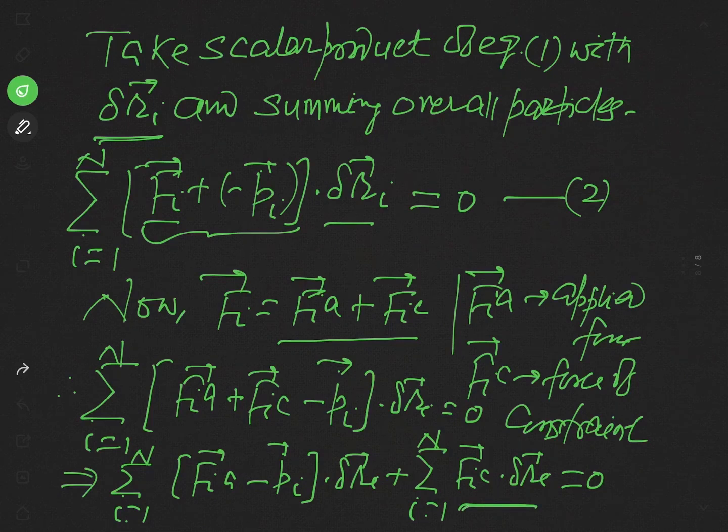But see this term, what is this? This is in fact work done by the force of constraint. As we have learned in previous lectures, if the constraints imposed on our system are ideal, then this term will be 0, because the work done by the force of ideal constraint is 0. So we consider our system is under ideal constraint.